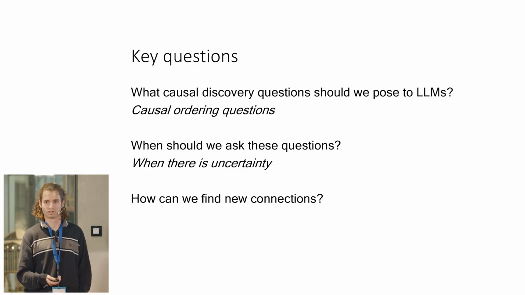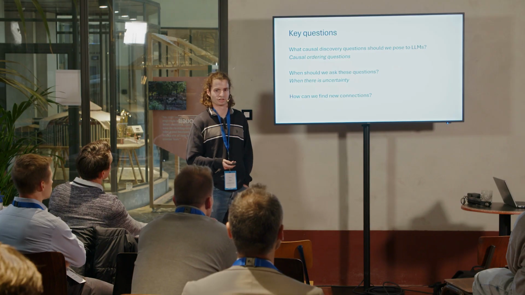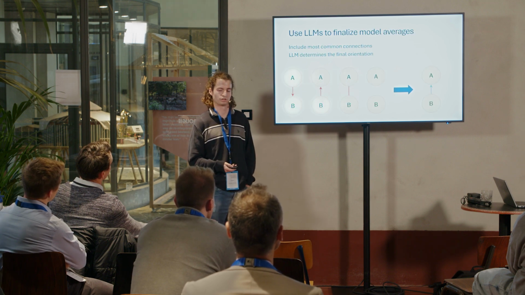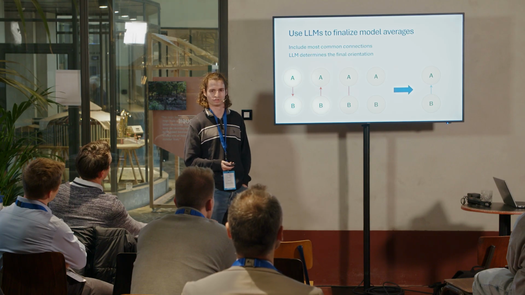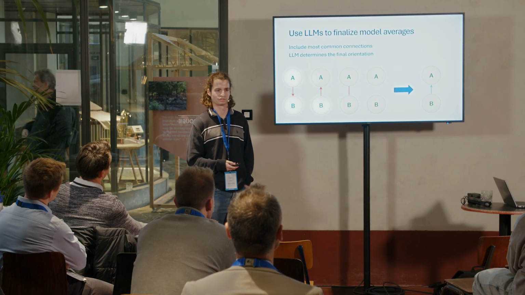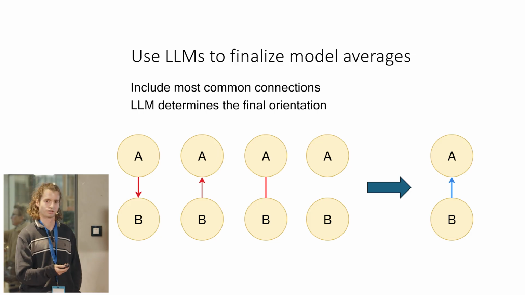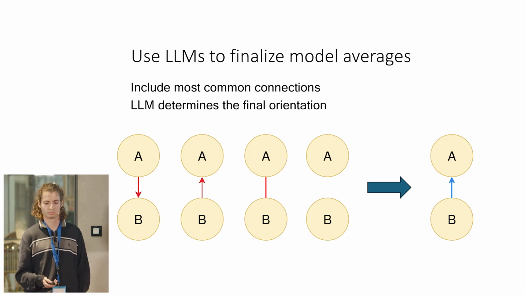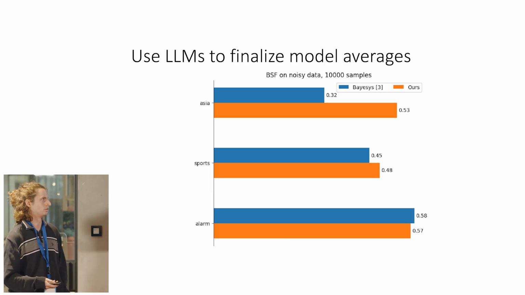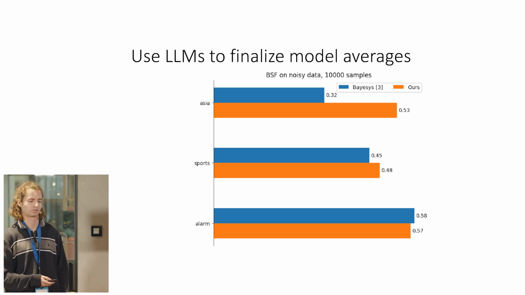We might be orienting the edges better, but we're not necessarily finding anything that wouldn't have been found in the base algorithm. So this is what I'm working on now, to try to use LLMs as judges to help mediate ensembles of these different algorithms. As I hinted at, we have constraint-based algorithms, score-based algorithms, many others with different strengths and weaknesses. And we can have occasions where different algorithms seem to detect an edge but not agree on the orientation. And this is a great opportunity for an LLM to try to step in. And some preliminary results on common benchmarks against a standard ensembling method are promising at the moment. This scoring metric is called the BDeu scoring function, but higher is better.